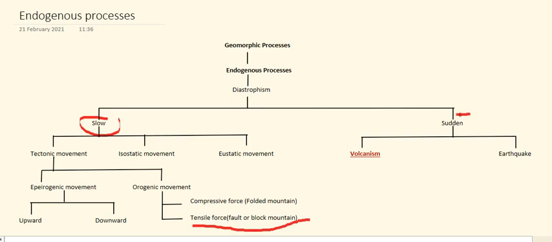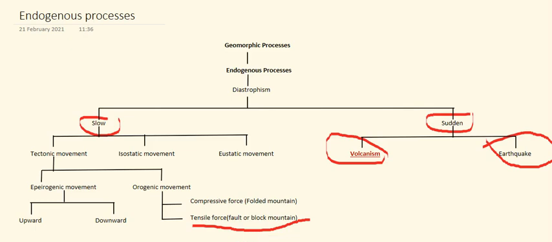Now next is sudden movement. So what are the sudden movements? Sudden movements like volcanism and earthquake frequently occur around the earth crust or earth surface. We cannot predict when or where they will occur. So let us move to the next page now.